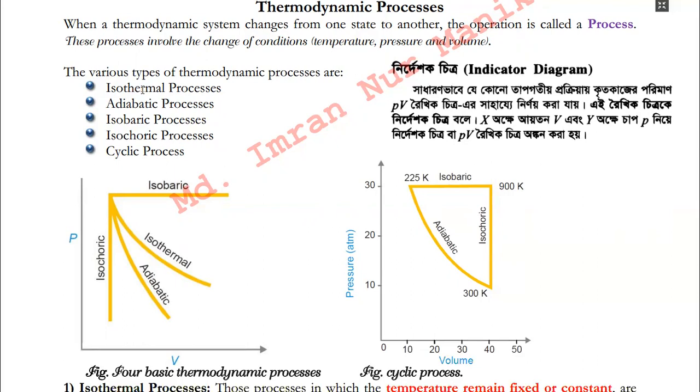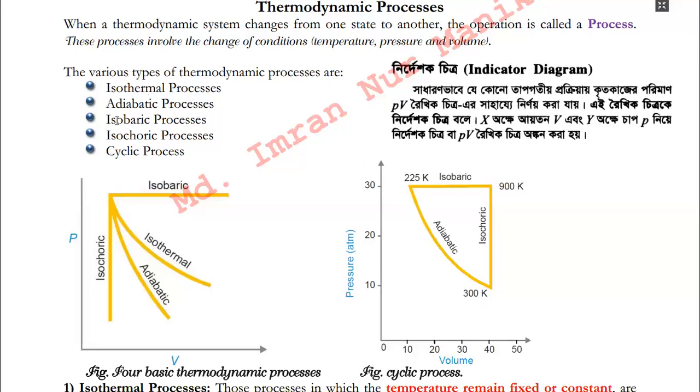So it is gaining heat and also losing heat, but the temperature of the water remains constant at 100 degrees Celsius. That is why it is an isothermal process.